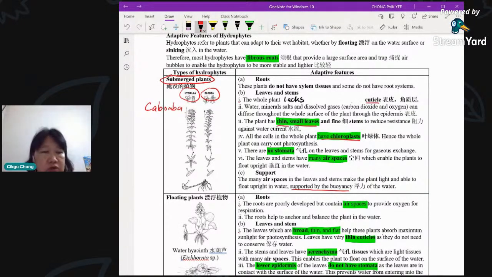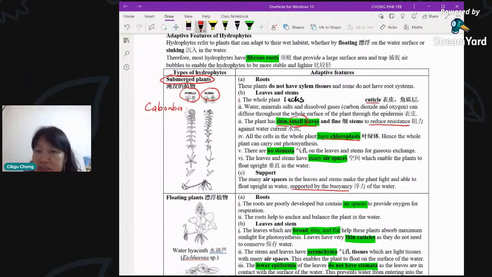We also did experiments, I think you did last year, with Hydrilla and the cheek cell one. We can see the stomata actually through the Hydrilla because it's very thin. You don't even have to slice the leaf. You put one piece of the leaf on the slide, cover it with the cover slip, and you're able to immediately see the stomata and the chloroplasts there. The leaves are small for a purpose, which is to reduce the resistance of the water current.